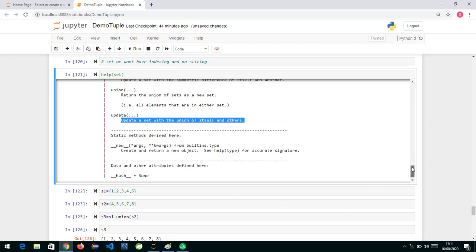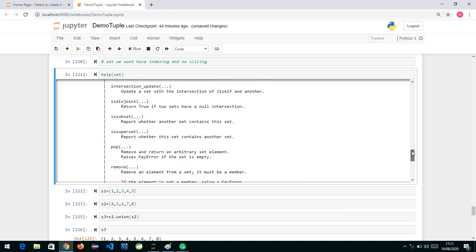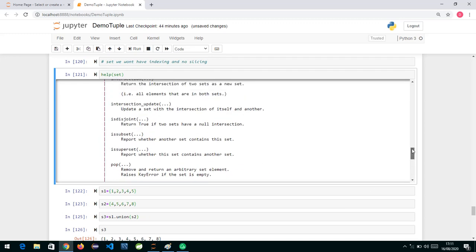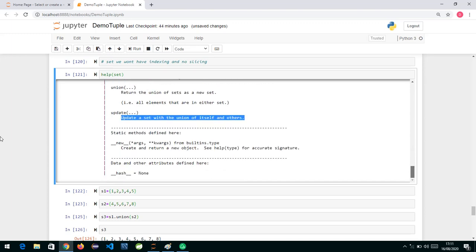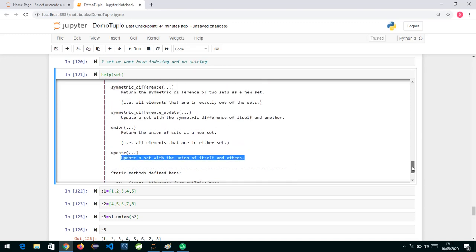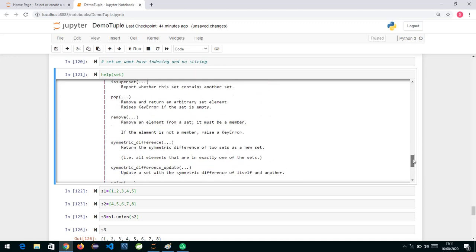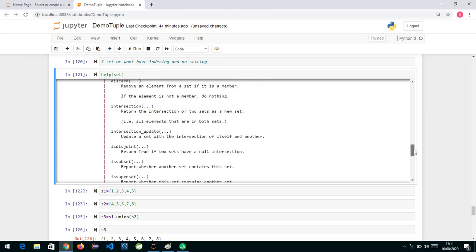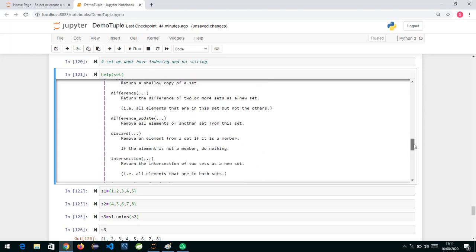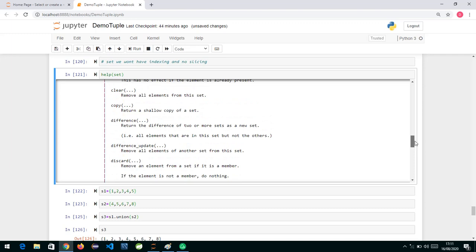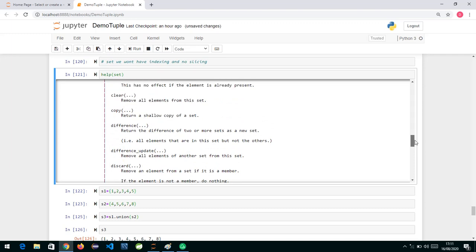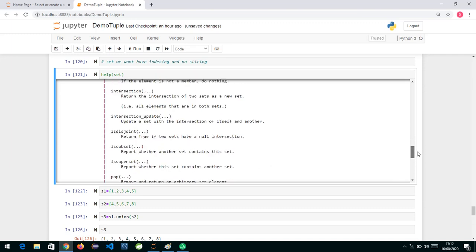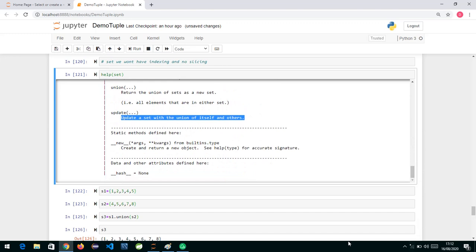Then we have done union, remove is there, pop is there. Discard will also remove an element from the set if it is a member. We have difference also, copy, clear. So let's see now.